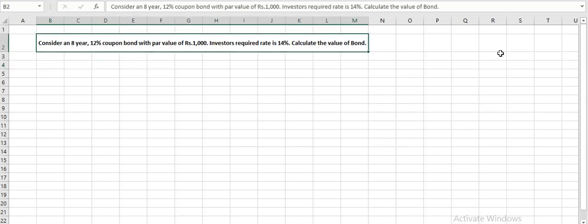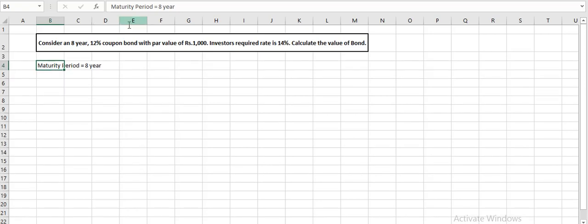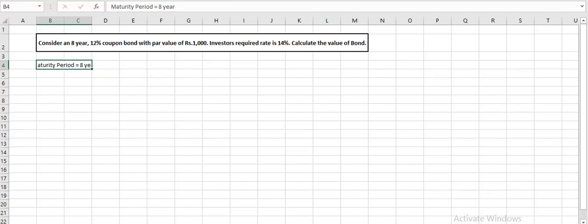So the question is, consider there is an 8-year bond. We can consider the maturity period of this bond is 8 years, the number of years for which we will be receiving interest, and after 8 years we will receive our par value back.